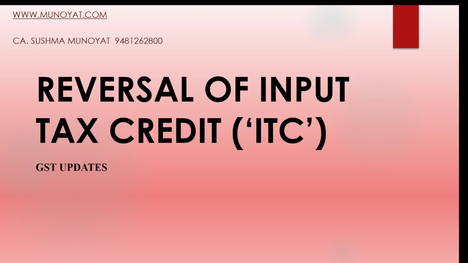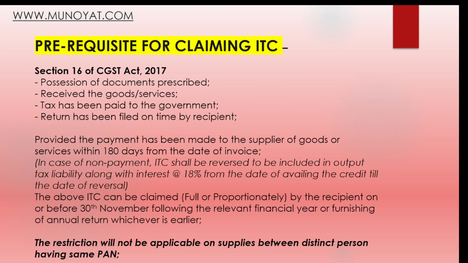Today, we'll be going through the provisions of reversal of input tax credit in GST law. What are the prerequisites for claiming input tax credit? The requirements of section 16 have to be fulfilled, which are: the recipient should be in possession of a document, that is, a proper invoice should be available. He must have received the goods and services. Tax has been paid to the government by the supplier, and the return has been filed on time by the recipient,